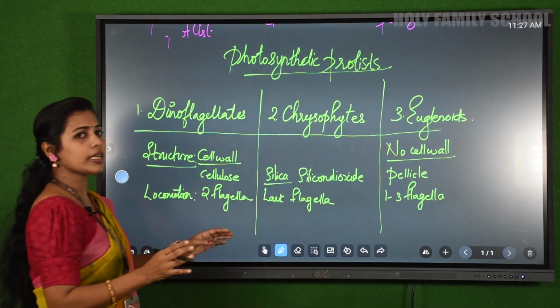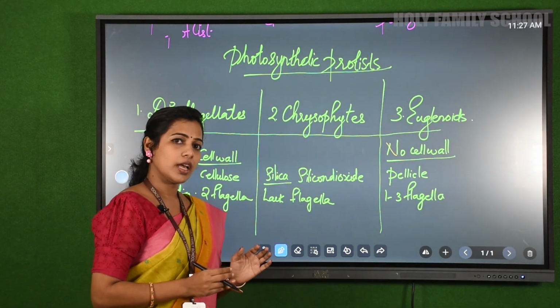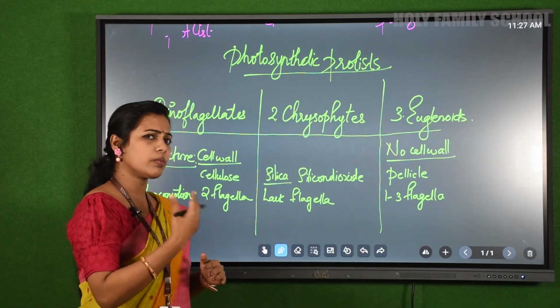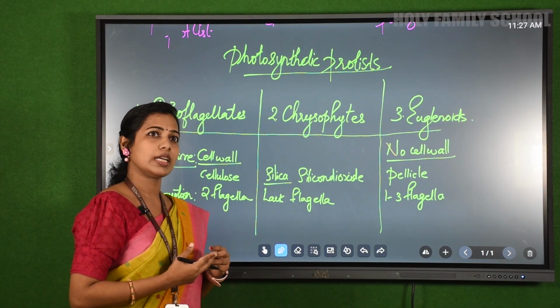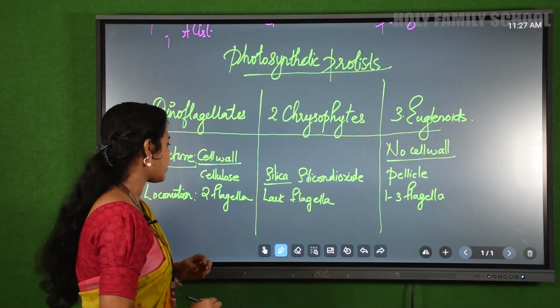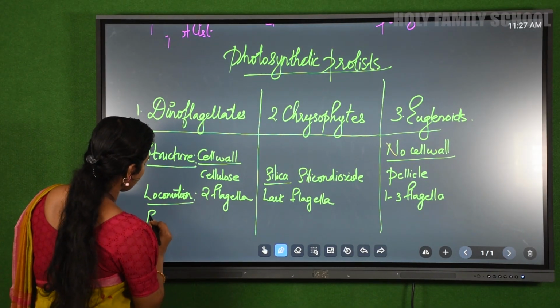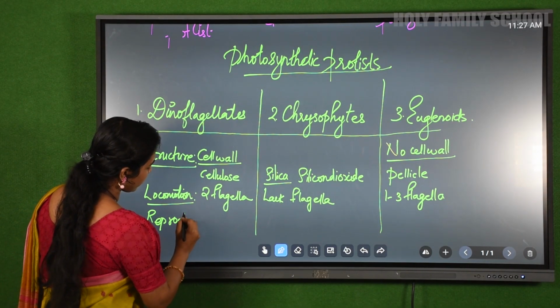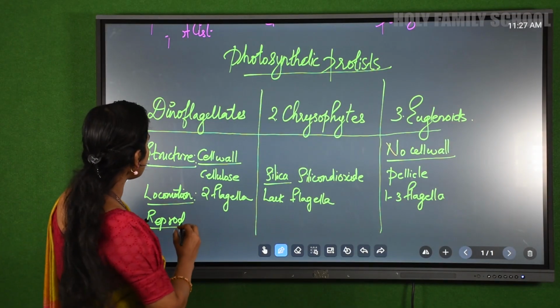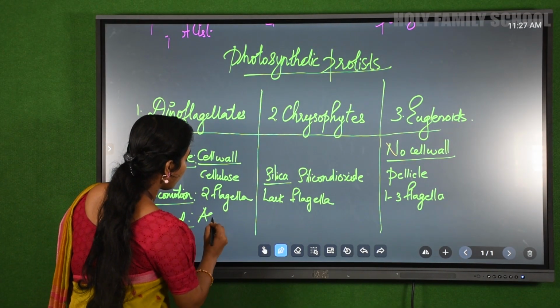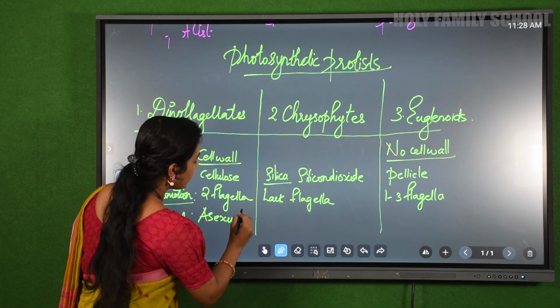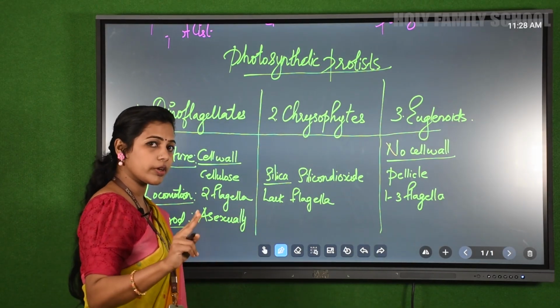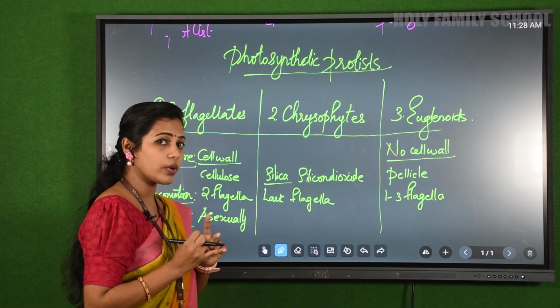Now we understand how their structure is, and we also understood how they move. Now what is the next question you have thought of? Yes, how do they reproduce? So reproduction is the next. Dinoflagellates reproduce asexually. You have already studied there are two modes of reproduction: one is sexual, another one is asexual.